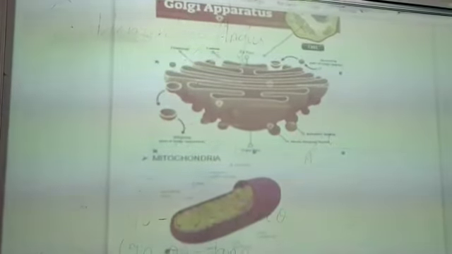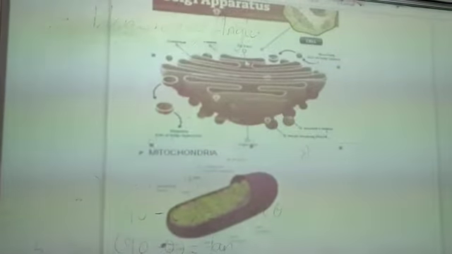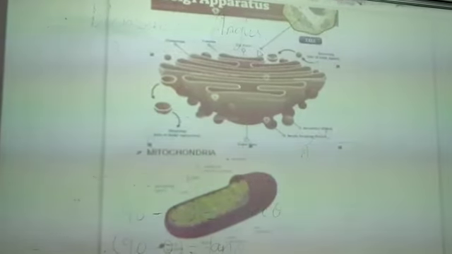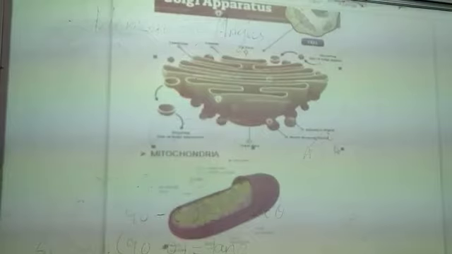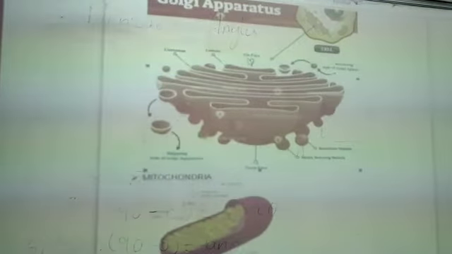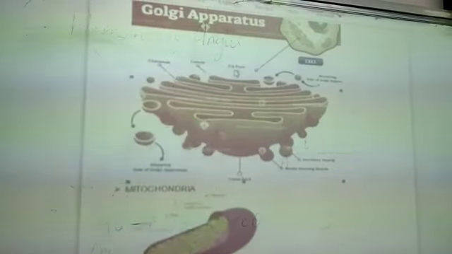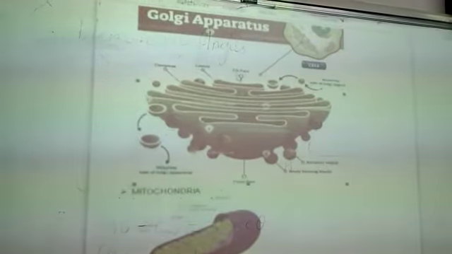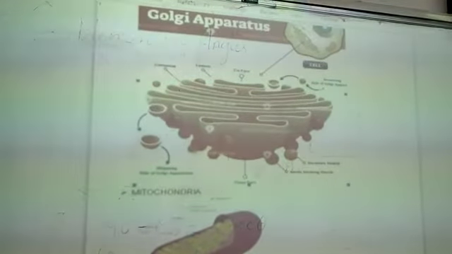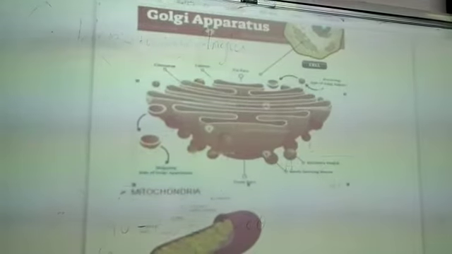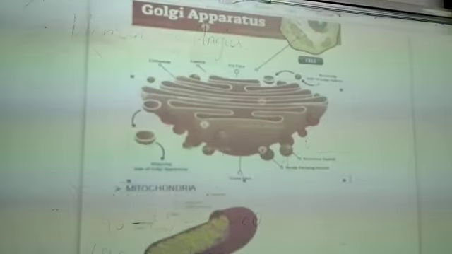Then it will be packaged, and this is the trans phase where all the packaged material comes out, and it will be transported to the other parts of the cell. It could be either the plasma membrane or even to the other intracellular organelles. Could be the ribosome also, for the protein which is required. So you can see here, it takes from one phase and gives out from the other phase. So this is about the Golgi apparatus.